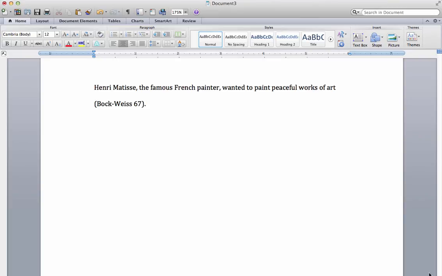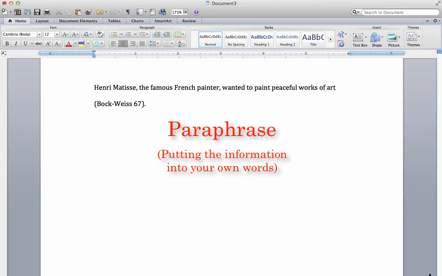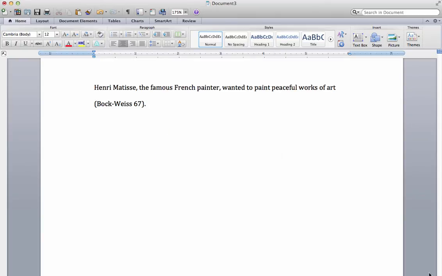And finally, if you simply want to paraphrase information from the source, you do still have to cite it. So in this case, I've paraphrased the quote. Henry Matisse, the famous French painter, wanted to paint peaceful works of art. And then again, I do the citation at the end, which is the author's name followed by the page number in parentheses and followed by an ending punctuation.